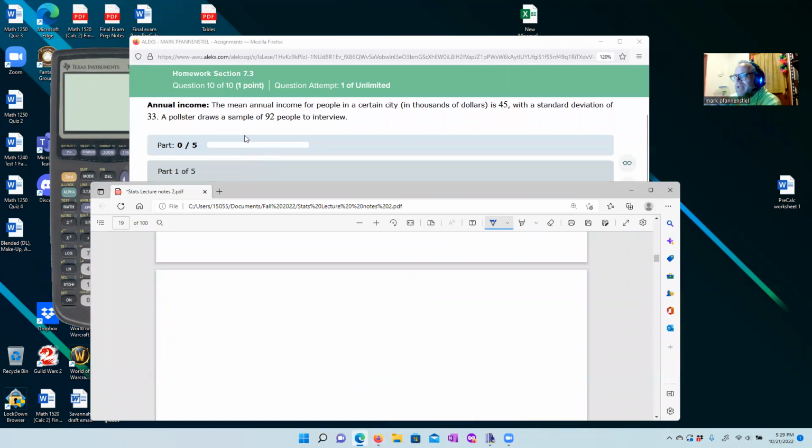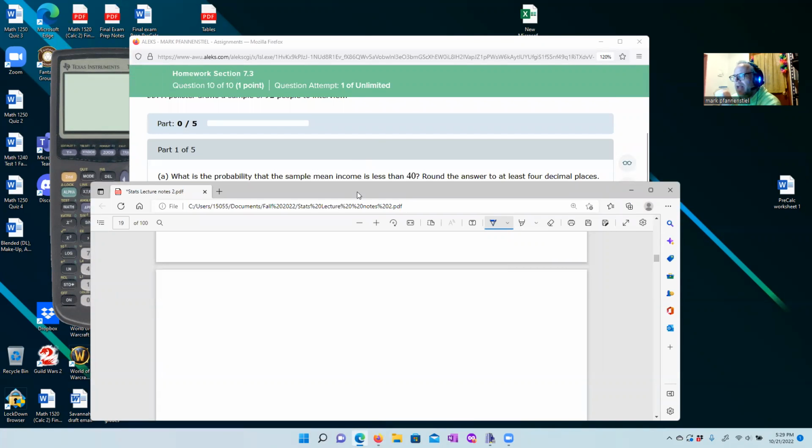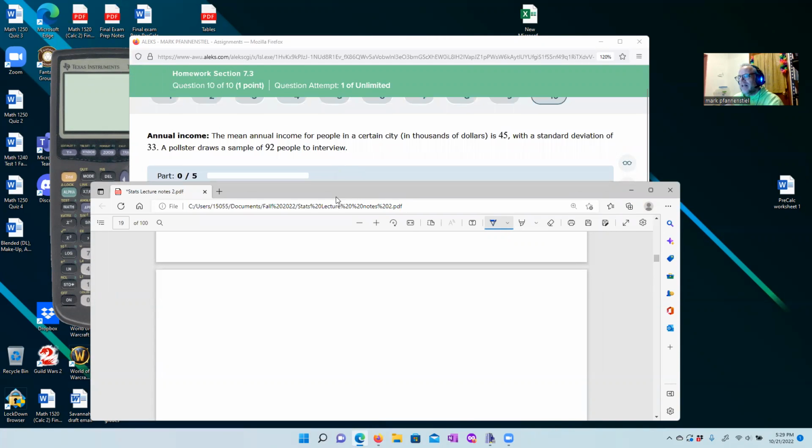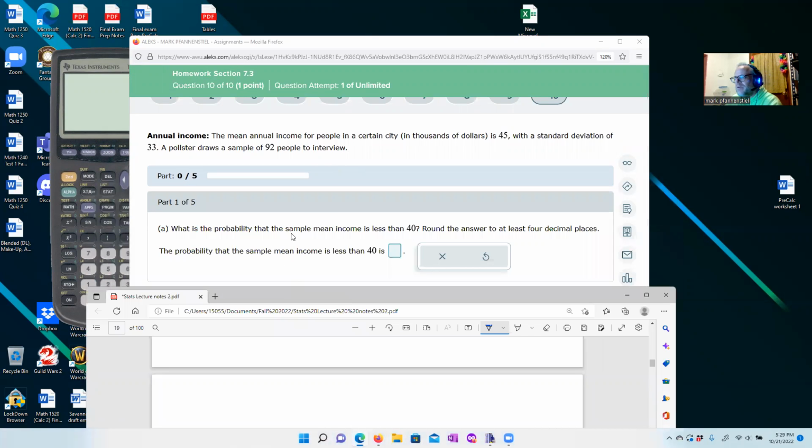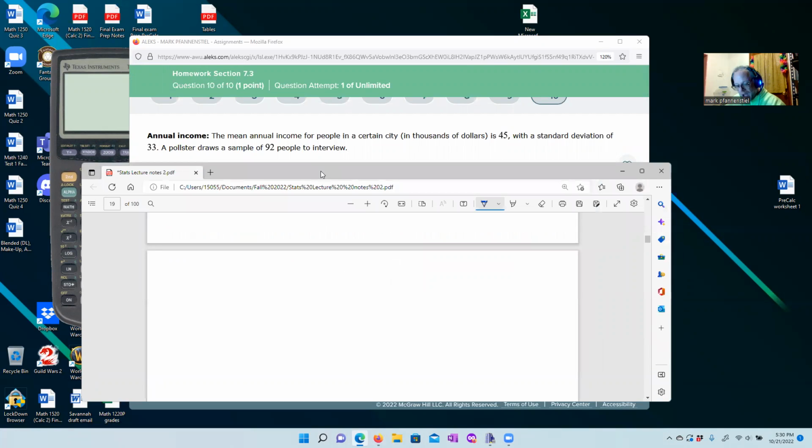We have the mean annual income for people in a certain city is 45, so it's $45,000, with a standard deviation of 33. A pollster draws a sample of 92 people to interview. What we're going to do is ask questions like, what is the probability that the sample mean, this 92 people, what is the chance that their average is less than 40?